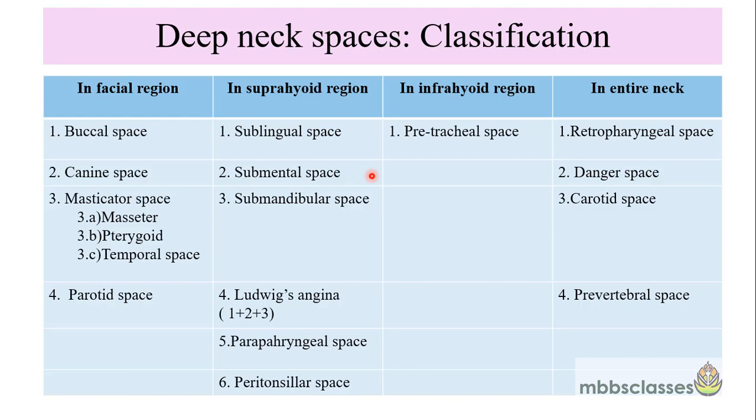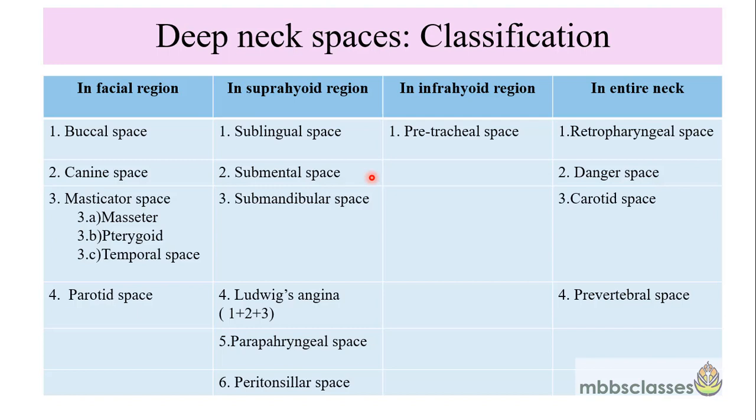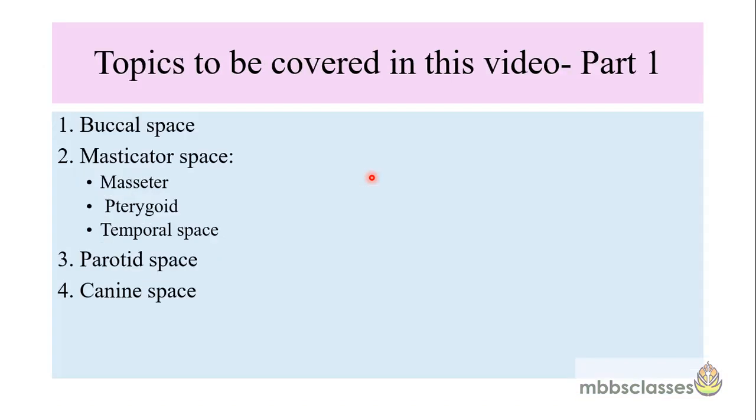So dear friends, since you see that there are so many spaces, the anatomy of the deep neck space is a really vast topic, and it is not possible to accommodate all the spaces in a single video. Rather, I would say it would be injustice to the topic. So that's why I have divided the class on anatomy of deep neck spaces into three parts. Today in the first part, I'll be talking on the deep neck spaces only of the facial region. In part 2, I'll be talking on the deep neck spaces around the suprahyoid region, and in part 3, we'll be talking on the third and the fourth column.